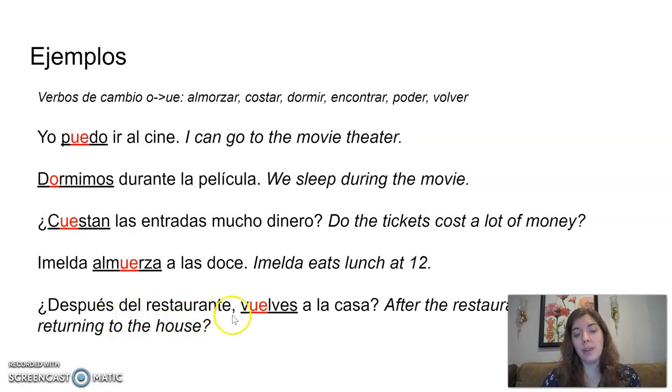Después del restaurante, vuelves a la casa. After the restaurant, are you returning to the house? Vuelves del verbo volver. Cambia O a UE. Quita ER y pone ES. El sujeto es tú. So because of the ES ending, we know it's a tú subject. And in the tú form of the verb, we do use the stem change O to UE.